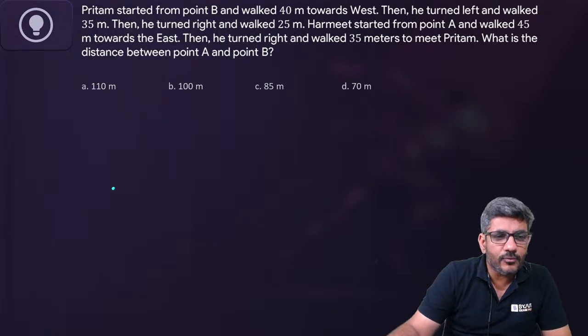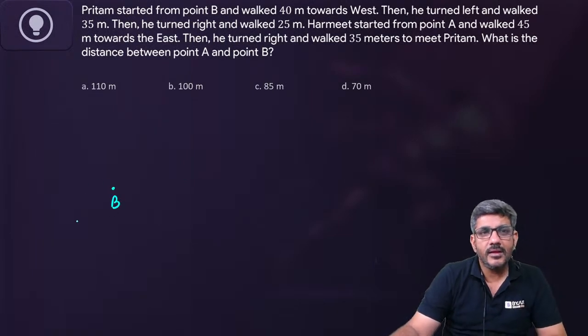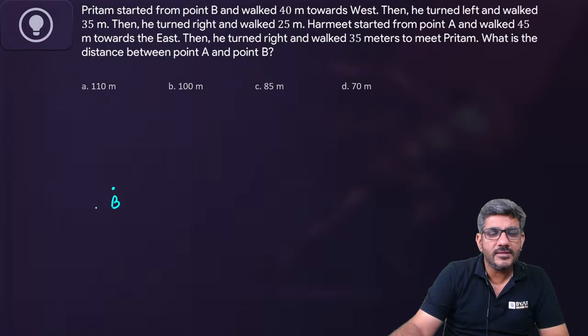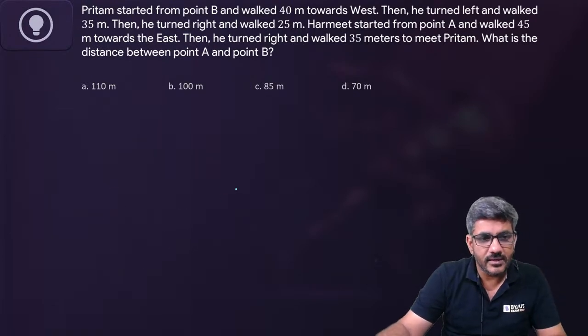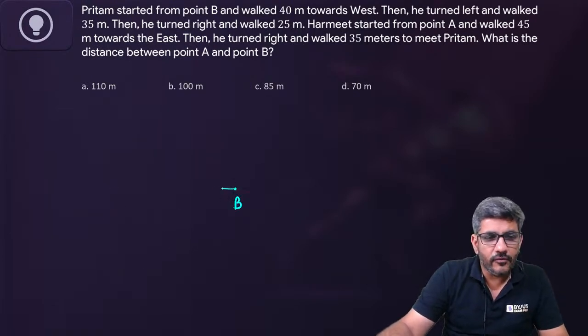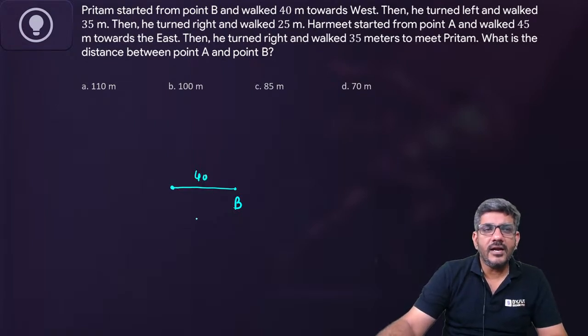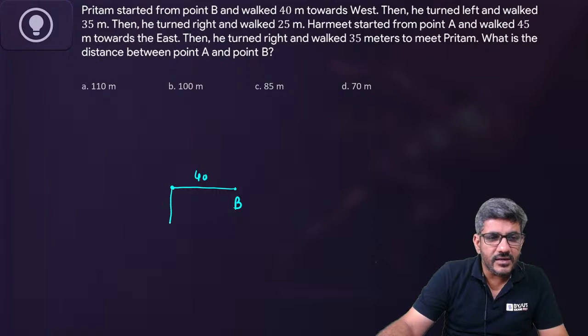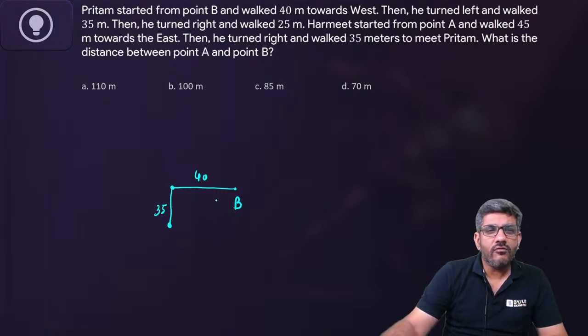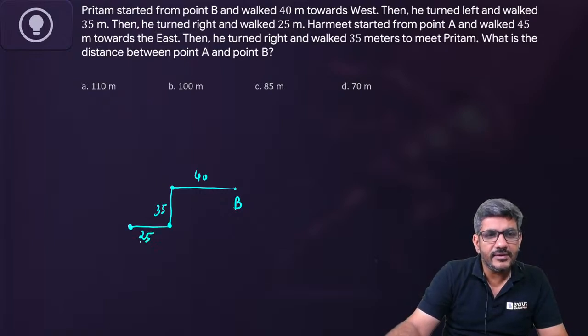Let us say this is point B from where Preetham started and walked 40 meters towards west. तो इसको मैं थोड़ा सा इधर बनाता हूं. He walked 40 meters towards west. So this is 40 meters. Then he turned left and walked 35 meters. Left की तरफ turn लिया. Then he walked 35 meters. Then he turned right and walked 25 meters. फिर यहाँ से right turn लिया and he walked 25 meters.